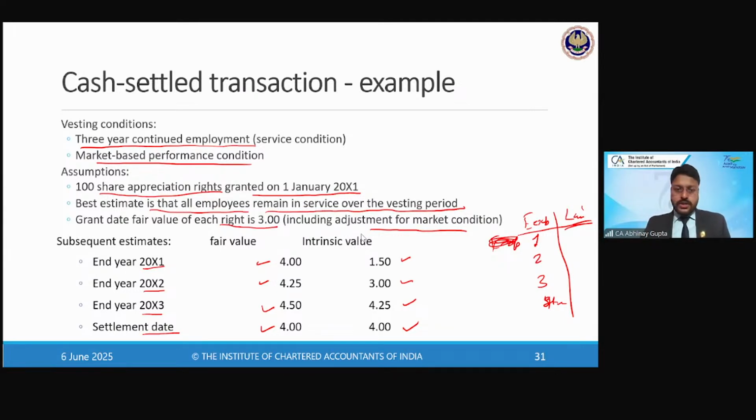So the question, I think there is some confusion. Somebody is asking how many is the number of employees. So 100 is the number of options which are granted, right? Even if we do not have the number of employees, the question says how many total options or total share acquisition rights, SARs, are there. So it's 100, right? All in all, the total number of SARs are 100 for all the employees taken together.